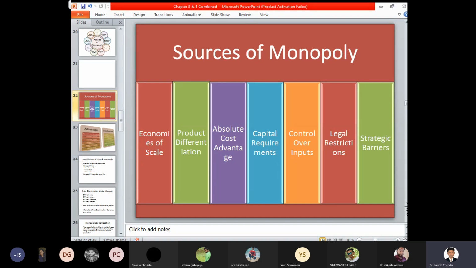So based on the situation, we can identify whether it is a natural advantage, whether it is a cost advantage, or whether it is a comparative advantage. Now the concept of cost advantage specifically means the various cost factors that can be associated over a period of time. That is, a particular product may be purchased at a certain cost at a certain location, and the same product may be available at a different location at a different cost.